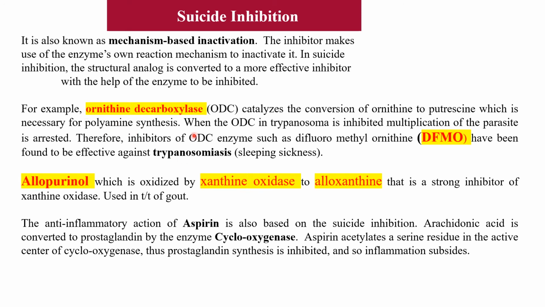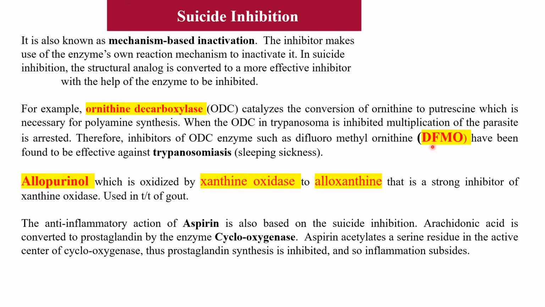Then another example is the enzyme ornithine decarboxylase. It catalyzes the conversion of ornithine to putrescine, which is necessary for polyamine synthesis. When ornithine decarboxylase in trypanosoma is inhibited, multiplication of the parasite is arrested. Therefore, ODC inhibitors, ODC meaning ornithine decarboxylase, are used in the treatment of trypanosomiasis or sleeping sickness.